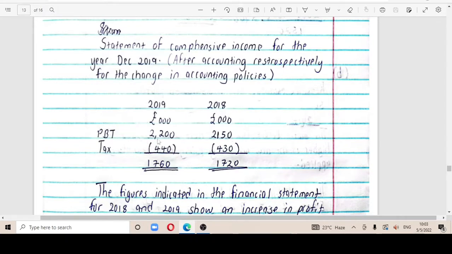figures. So profit before tax, what we had calculated above was this, our tax was this, and for 2019 was this, and our tax was this. So this minus this, you get 1720. This minus this, you get 1760.